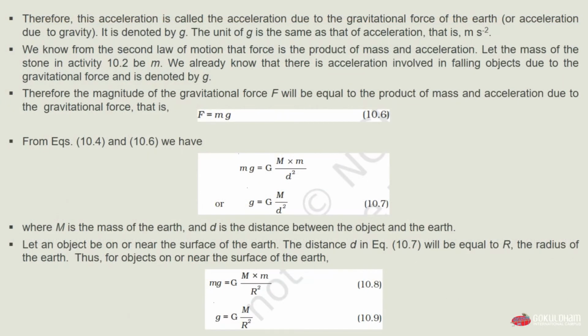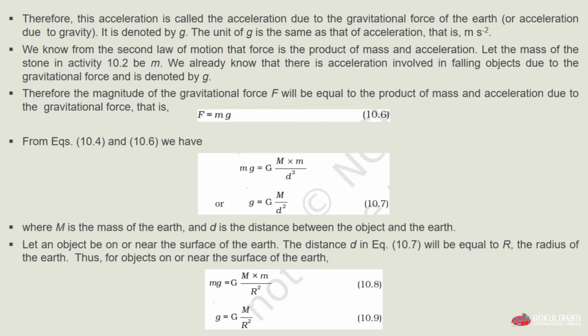Therefore, the acceleration is called acceleration due to the gravitational force of the earth, or acceleration due to gravity. It is denoted by g. The unit of g is the same as that of acceleration, that is meter per second square. We know from the second law of motion that force is the product of mass and acceleration. Therefore, the magnitude of the gravitational force F will be equal to the product of mass and the acceleration due to gravity, that is F equals m multiplied by g, which is our equation 10.6.